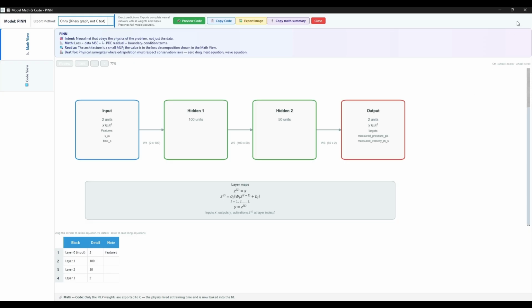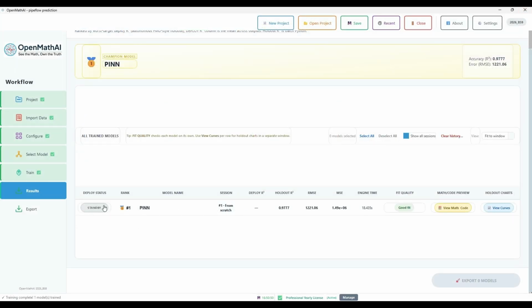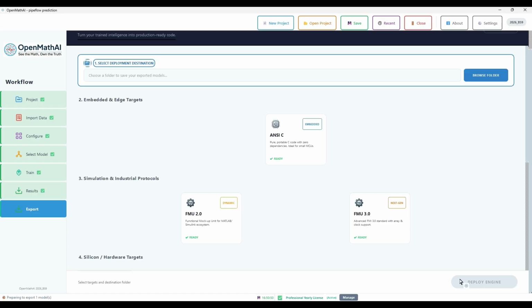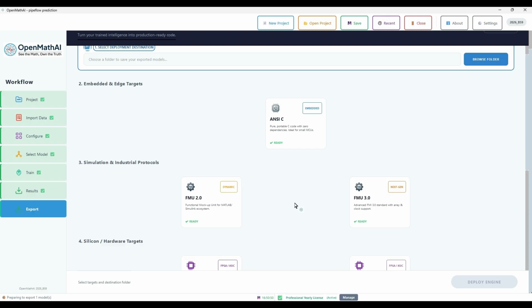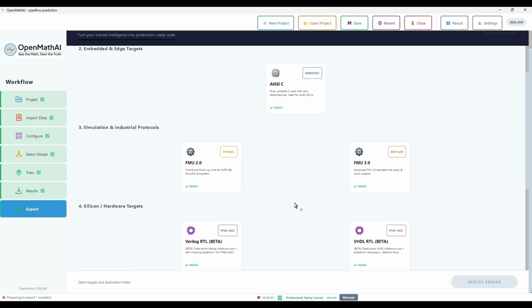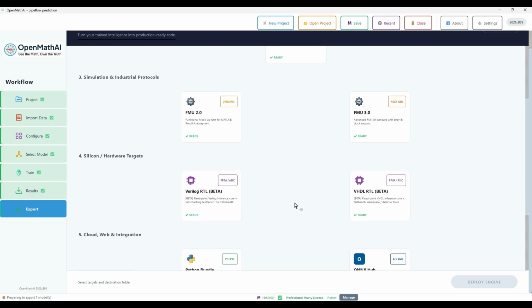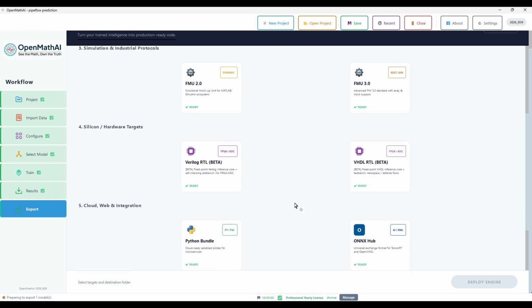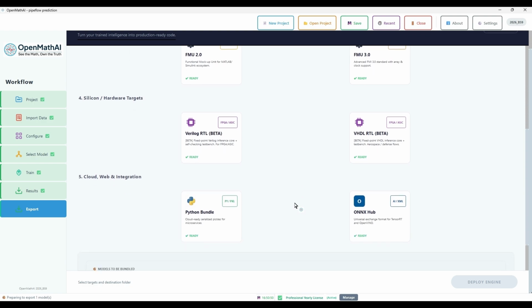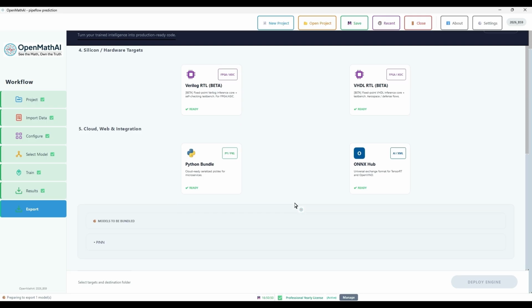Return to the result page and click Deploy Status. Click Export Model. Choose the required export format: ANSYS, FMU 2.0, FMU 3.0, Verilog RTL, VHDL RTL, Python Bundle, ONNX Hub. You can choose any of these formats and export.